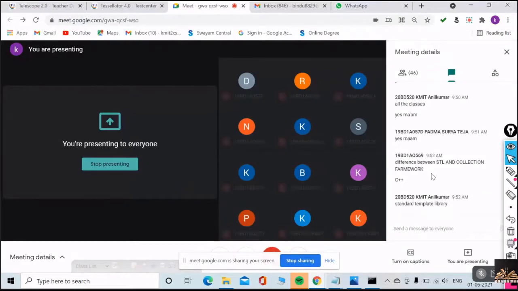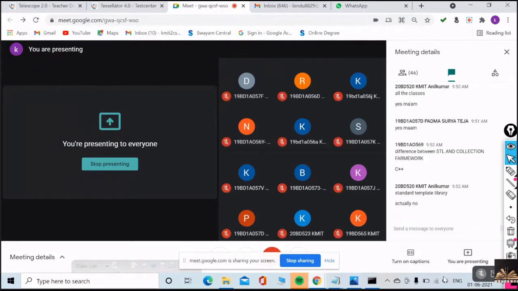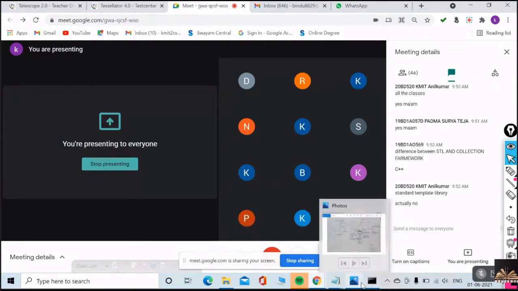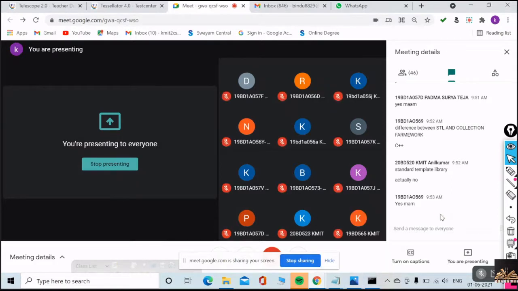There we have couts and cins. This collection framework is completely different. Do we have these many interfaces? The interface concept is not even there in C++, no? Both are different concepts.